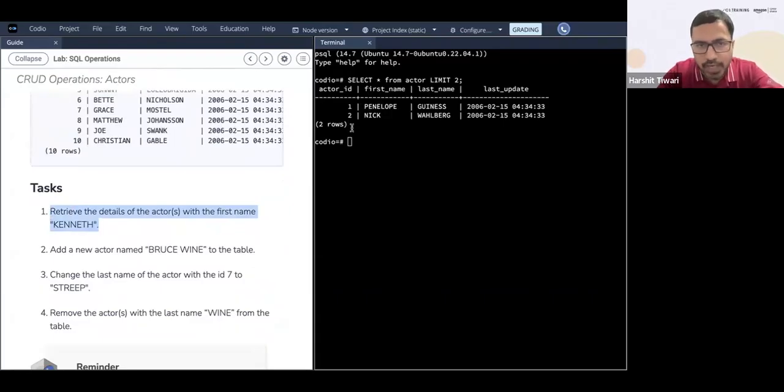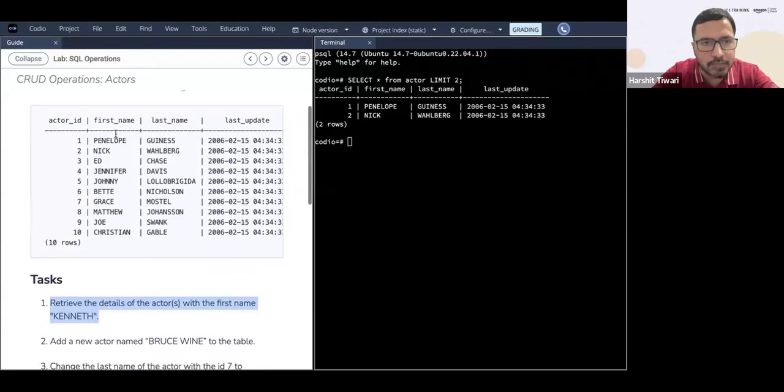Type in this query and tell me the query in the live chat. I'll take your queries, run them, and we'll see whether they are correct, incorrect, or what you have missed. Open your lab exercise, write your query, execute it, show me in the live chat what you get. The first name is Kenneth. Give me the last name or the actor ID. Actually, give me the last name, that will be more clear.